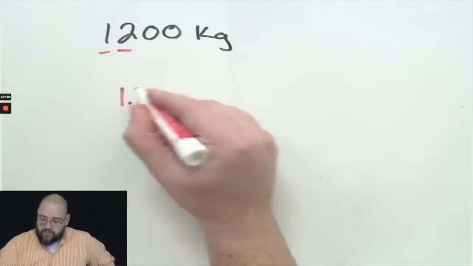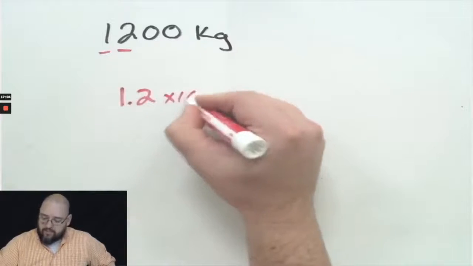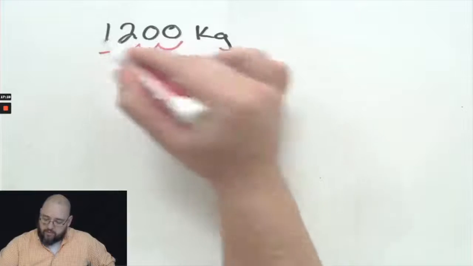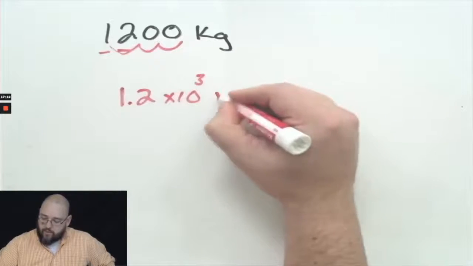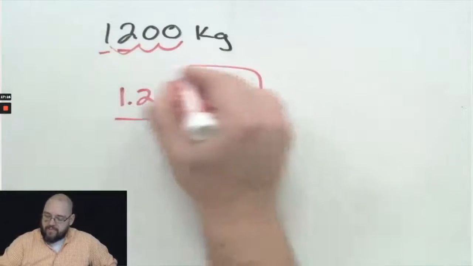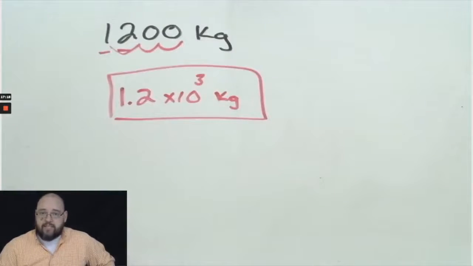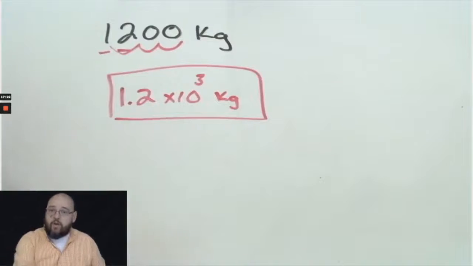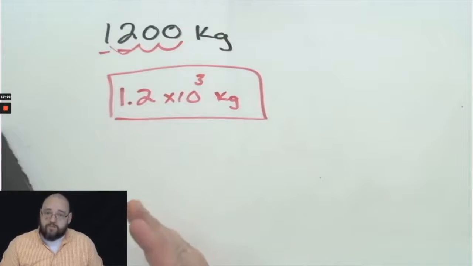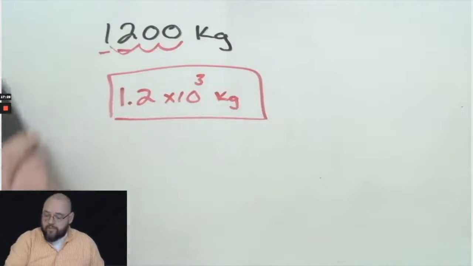So it's 1.2 times 10, and the decimal's right here, so I moved it 1, 2, 3 places. 1.2 times 10 to the 3 kilograms, and that is my scientific notation. Again, putting it into scientific notation is not all that complicated, really, once you figure out how many significant figures it is and where to put it.